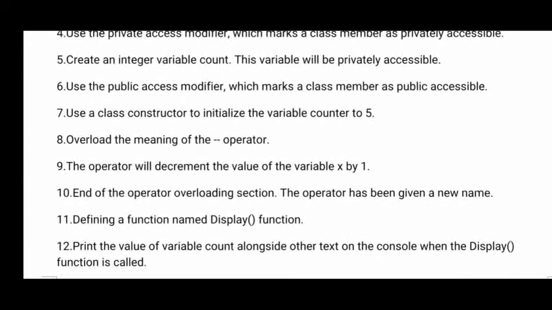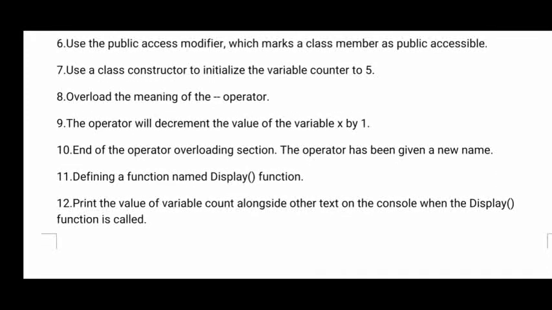And in the public access modifier we created a class member as publicly accessible. Okay, we used the class constructor, which initializes count equal to 5. So we created one constructor inside the class, and that constructor is initializing the variable count equal to 5. Now what is the overloading operator here? Decrement operator. Now you see the meaning of overloading the decrement operator. Now the operator will decrement the value by 1.